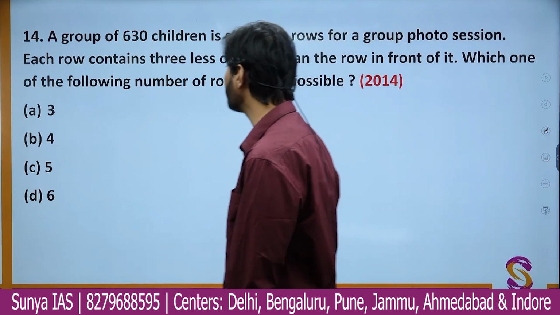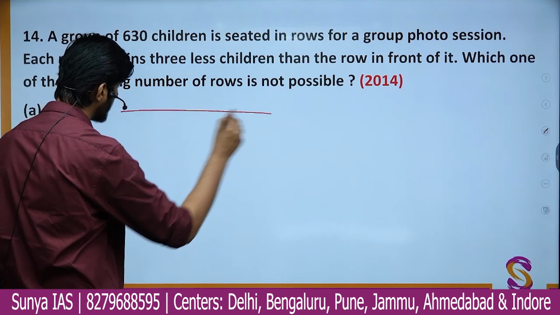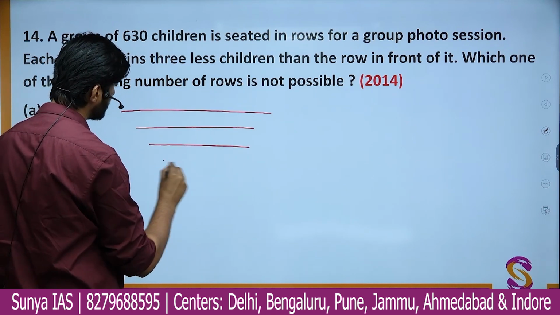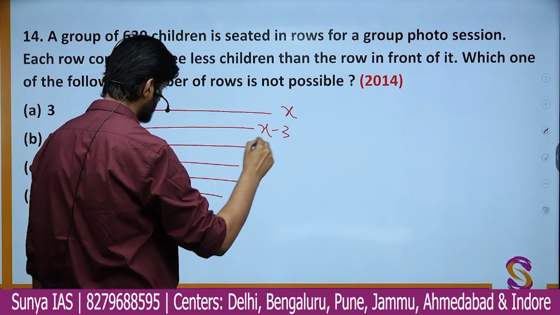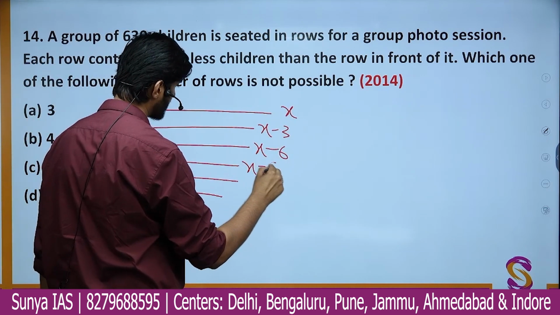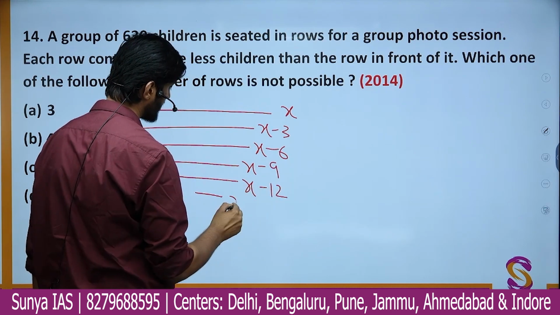Suppose we are having 6 rows now: 1, 2, 3, 4, 5 and 6. Here we have x, x minus 3, x minus 6, x minus 9, x minus 12 and x minus 15.